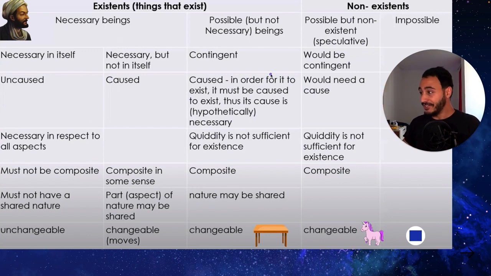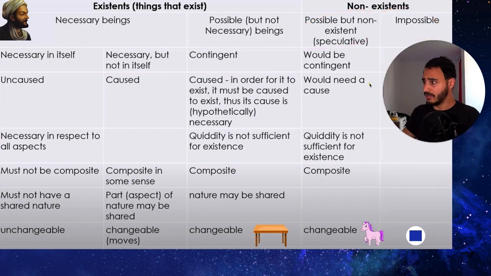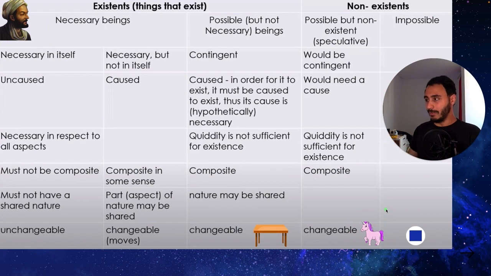And then you got here something really interesting, which is regarding the non-existence. Regarding the non-existence, you have some things which are possible but not really there or not existing, and you have the impossible things, right? So for example, a unicorn could exist, but does it really exist?